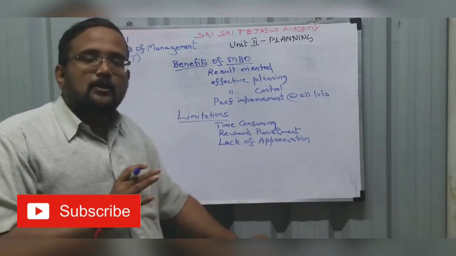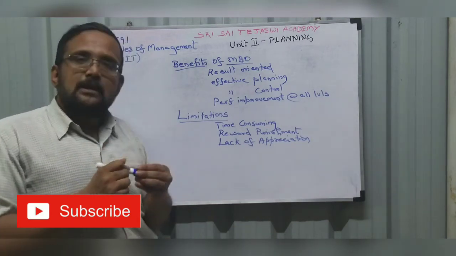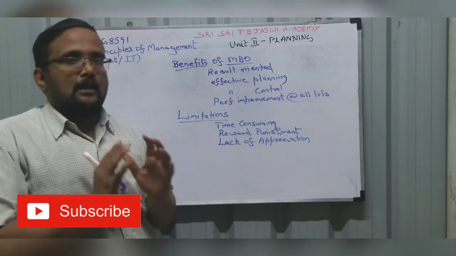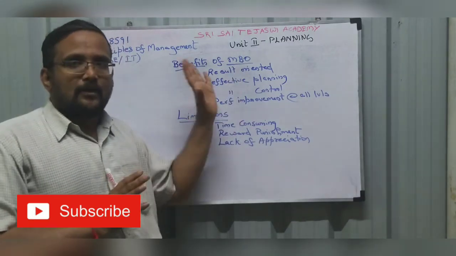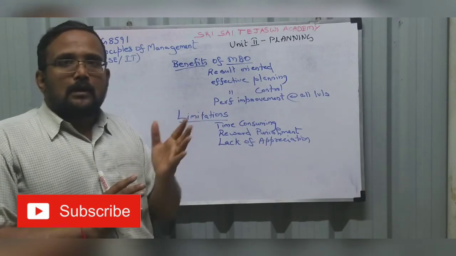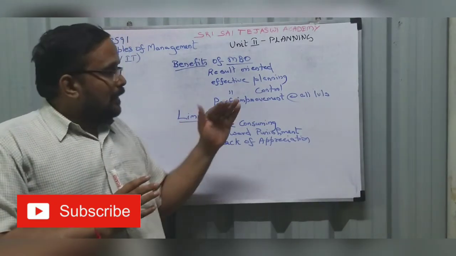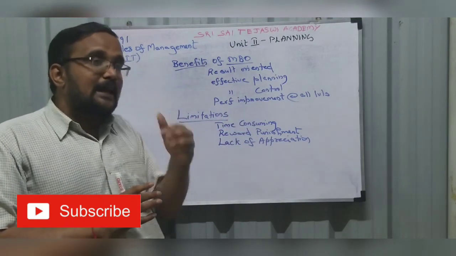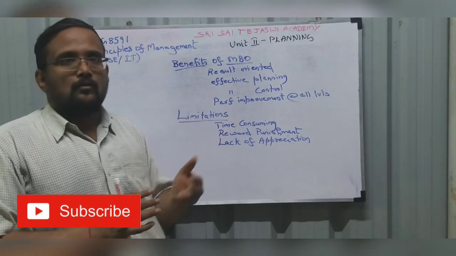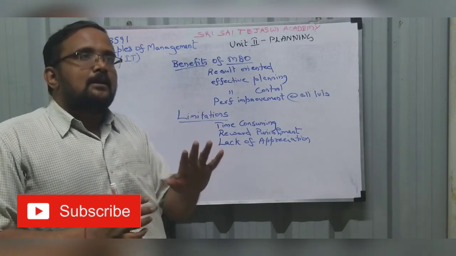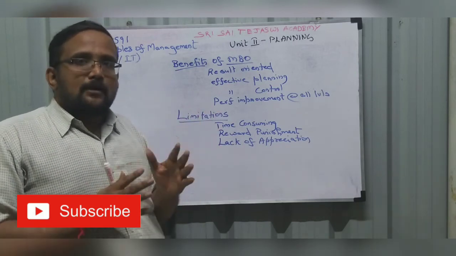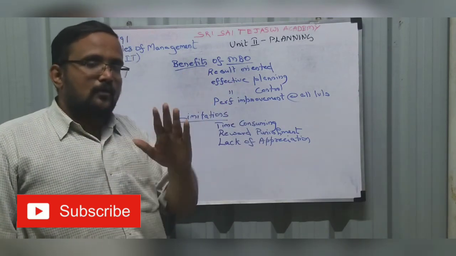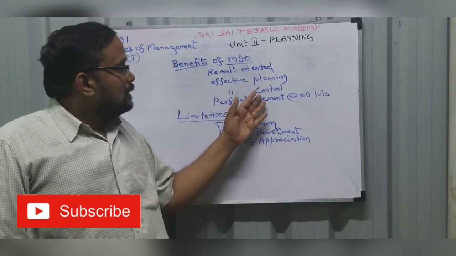Effective planning. I can do effective planning, in the sense of optimum use of resources, material, money, everything. Effective control. Control we will see in the fifth unit, but I will tell you briefly what control is. Whether I am obtaining my objective or not, to evaluate whether I have achieved my objective. It can be done concurrently or at the end. If you don't understand, don't worry, you will see it at the end.